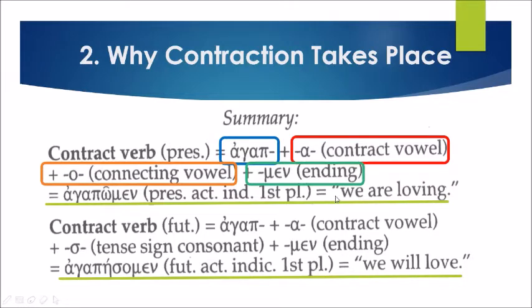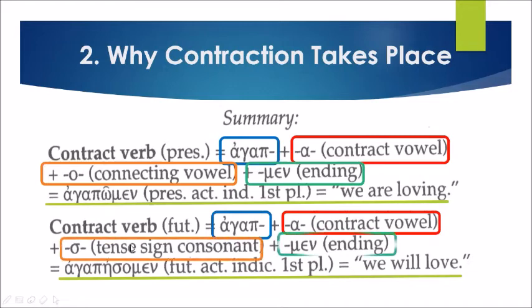Let's take a look at the contract verb in the future. Agap is still the stem, alpha the contract vowel, with the sigma, the tense sign consonant, and the men, that's the ending. It becomes agapesomen. That's the future active indicative first person plural, which means we will love.